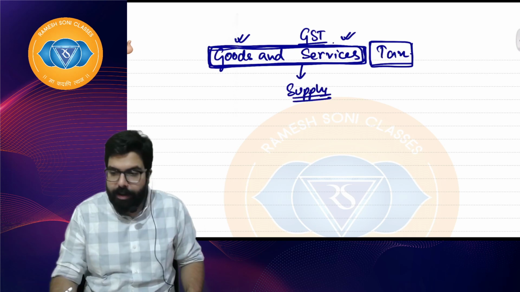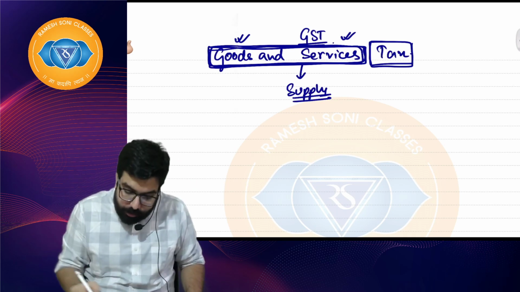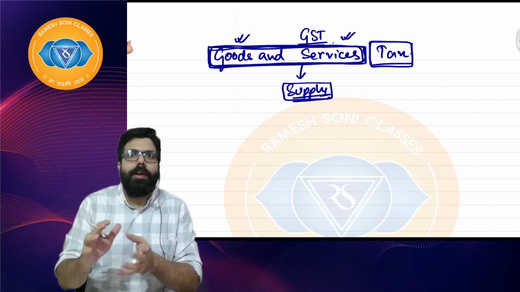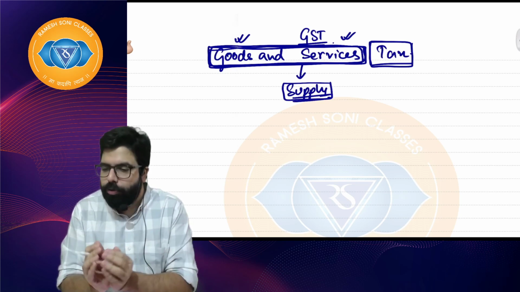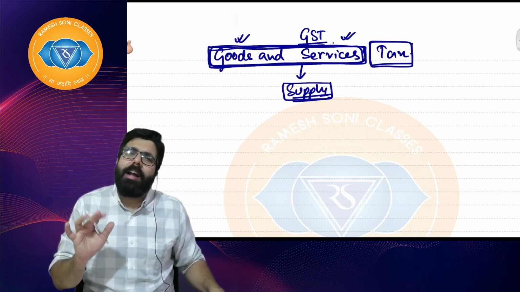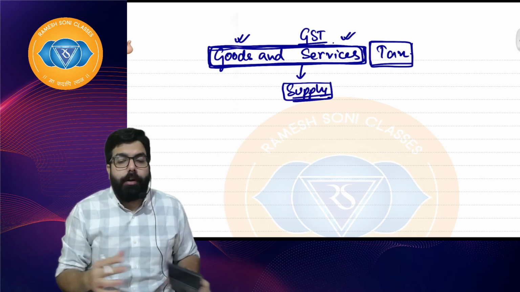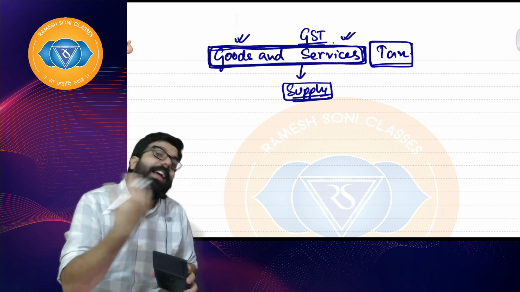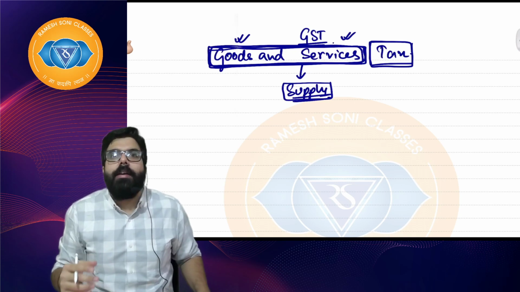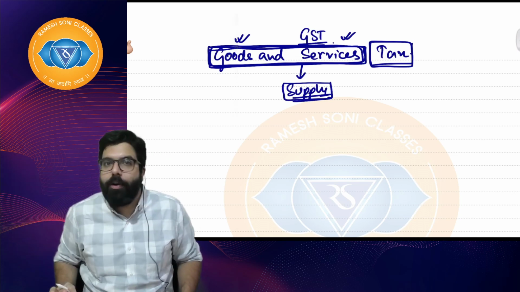I hope everyone is clear. Okay, when I say supply, supply means what, sir? Supply means whenever I sell. So we'll be reading about the definition of supply also in terms of GST after some time. But now you understand what you mean by supply. Supply means, sir, I sold this calculator. Sir, you don't call it sale, you call it supply. In GST terms, we don't say Ramesh sir is providing a service. We say service is being supplied. I hope everyone is clear.